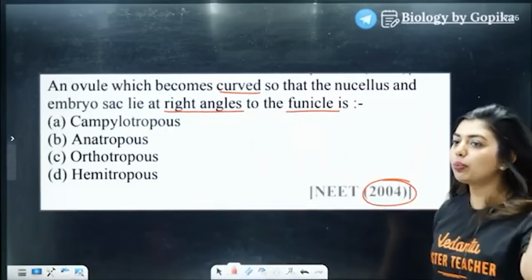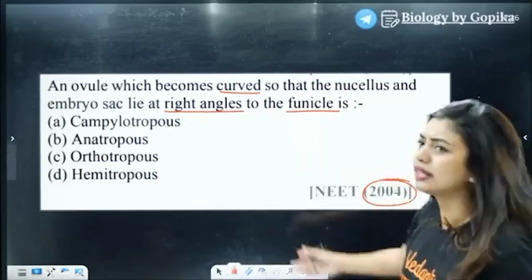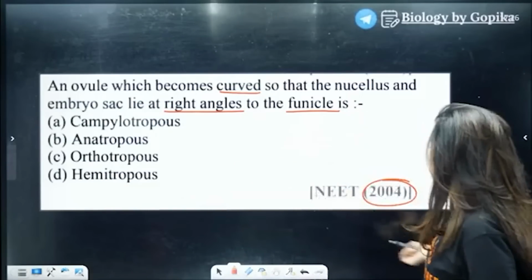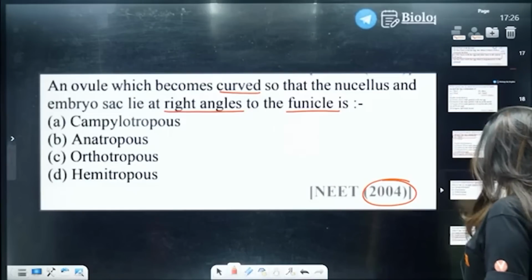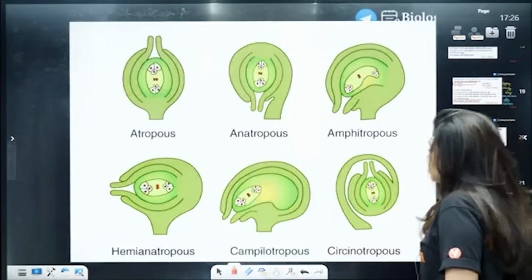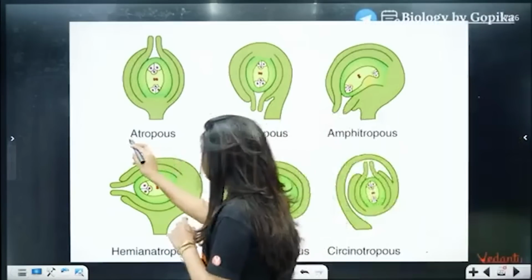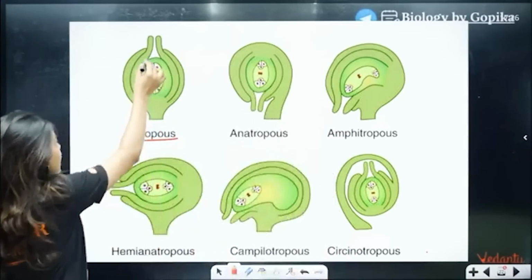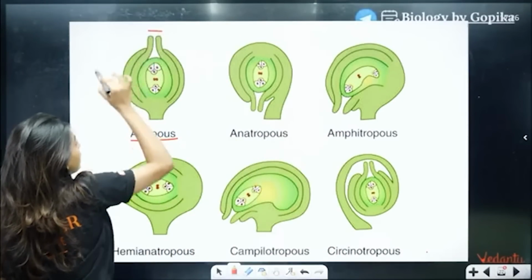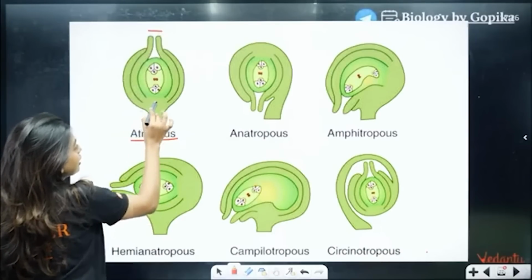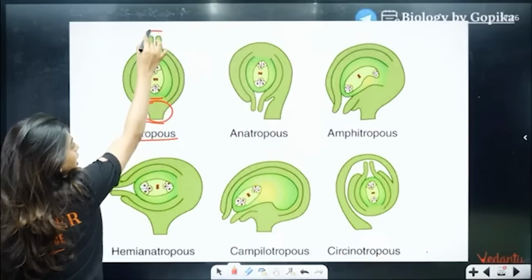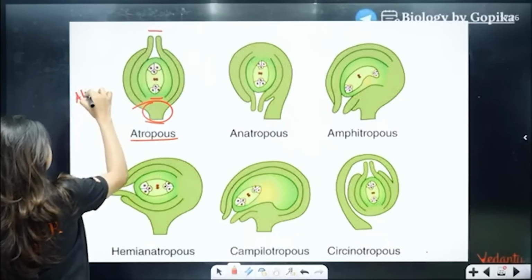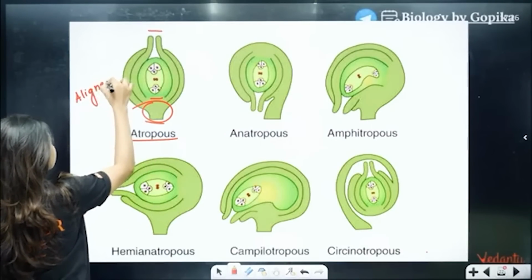Yes, anatropous, some of you. Students, why are you getting confused? You have to tell anatropous because you know only about anatropous here. That's why I will show you the ovules. Wait 1 second before I show you the answer. Just look here. So, atropous ovule means what is happening here? The micropylar is here, the chalazal is here and the funicle is there. All these three are coming in the same alignment. They are aligned. Got it?